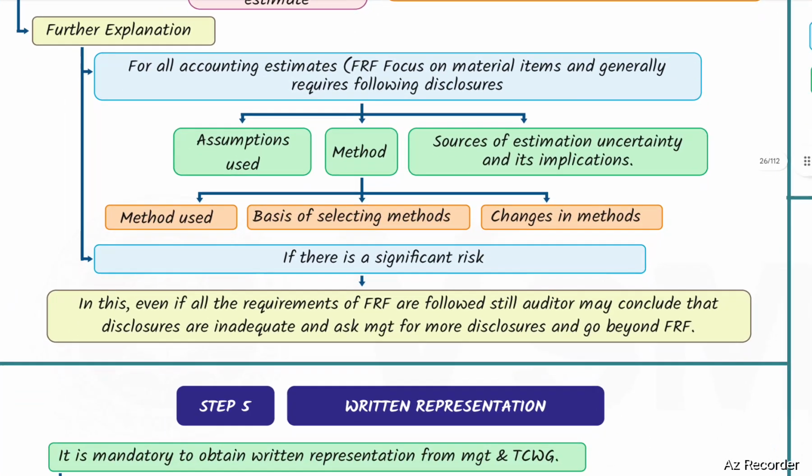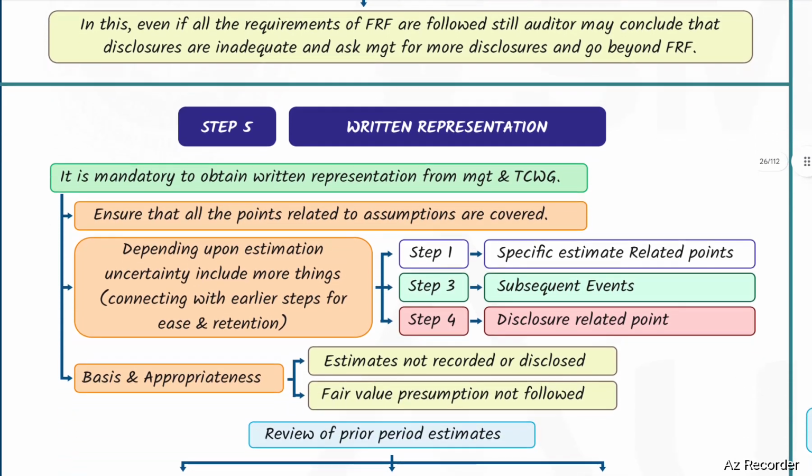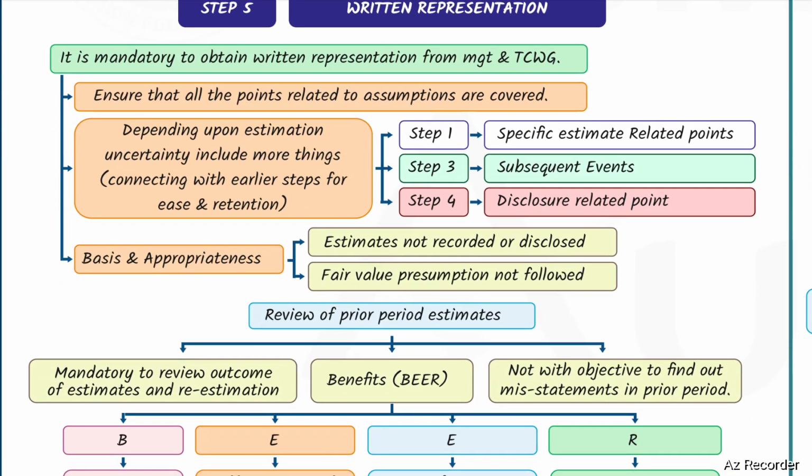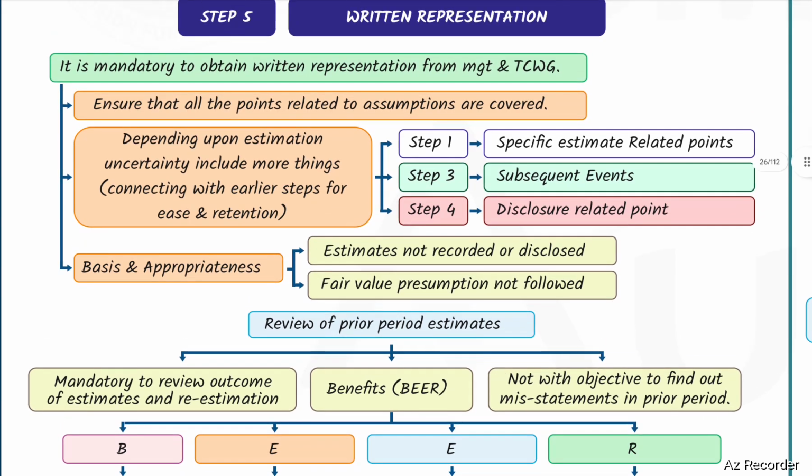Step number 5, written representations. It is mandatory to obtain written representations from the management and those charged with the governance. Ensure that all points related to assumptions are covered. Depending upon estimation uncertainty, include more things connecting with earlier steps for ease and retention.